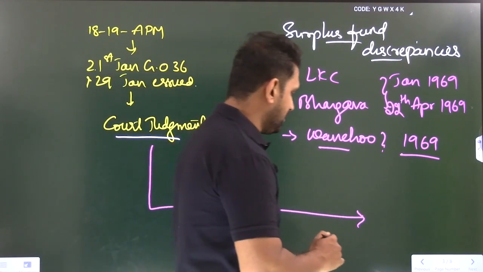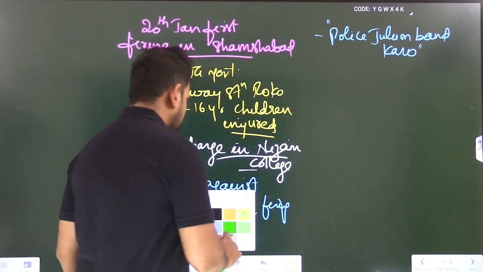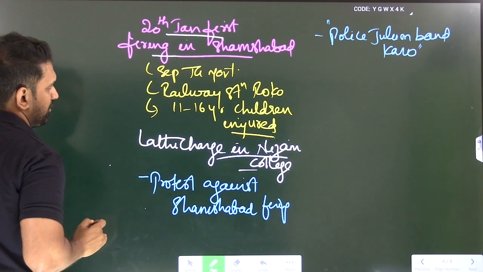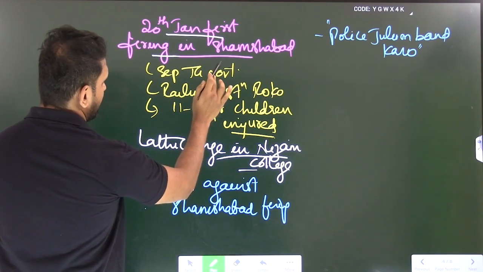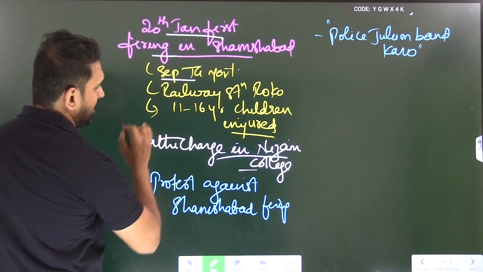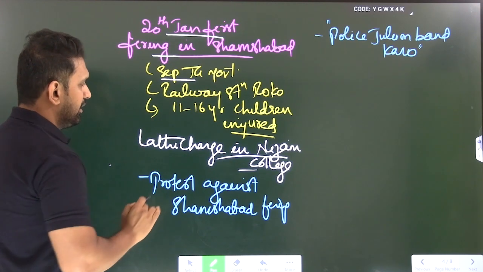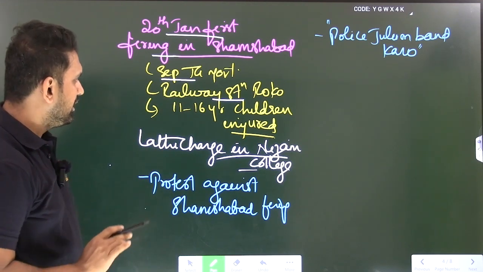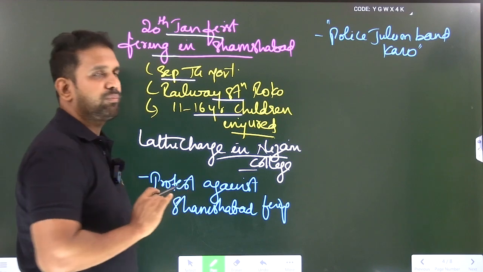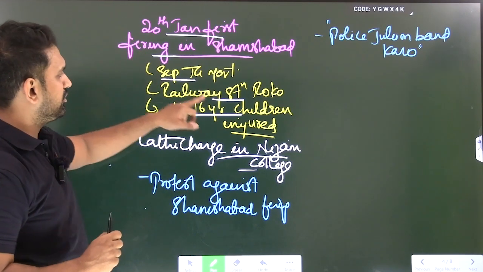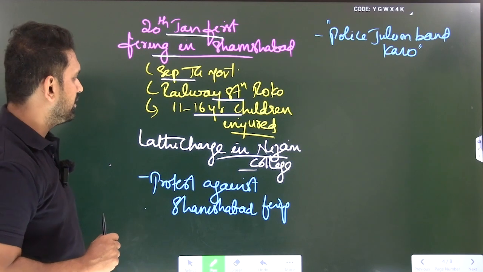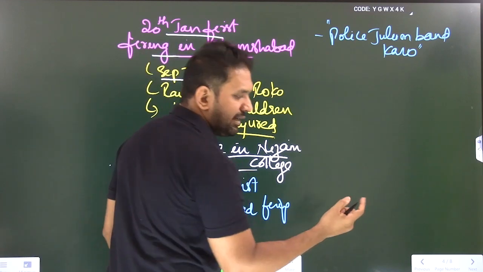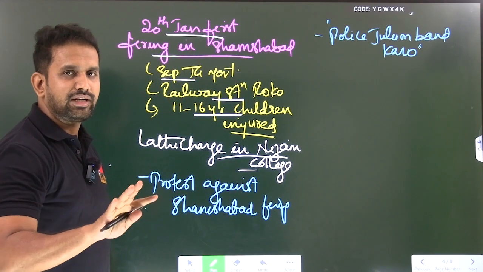Now, let us start our discussion. First police firing happened. 20th January, first firing in Shamshabad took place. Here, the students who were agitating were demanding a separate Telangana; the movement was going on. Railway roko was going on. 11 to 16 year old children also participated, and in this police firing they also got injured. Remember this point. Where did this all happen? Shamshabad, 20th January.